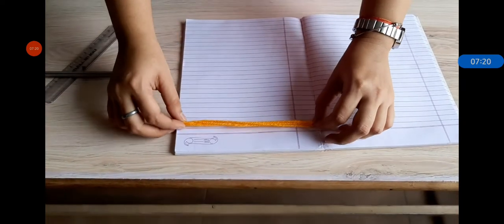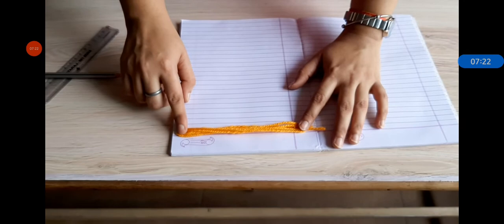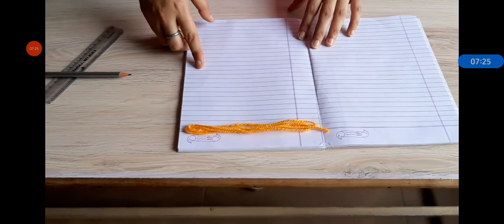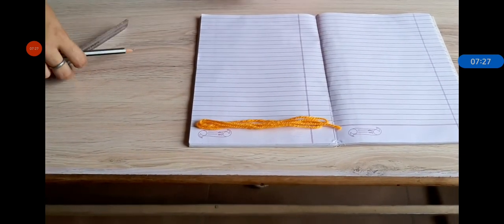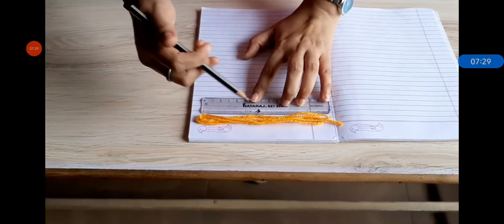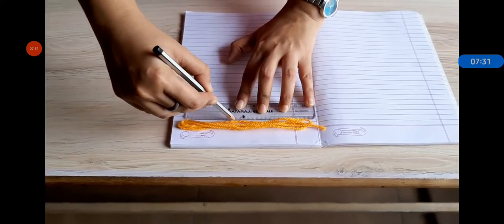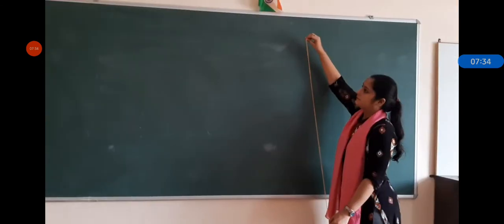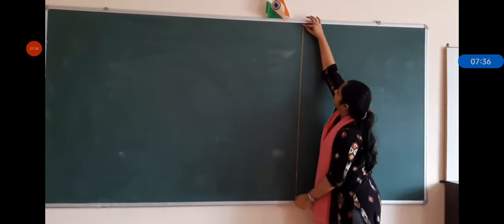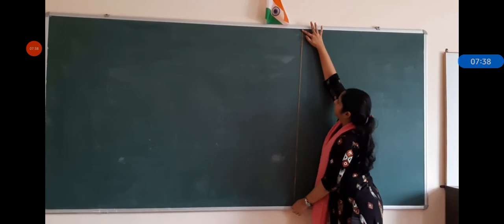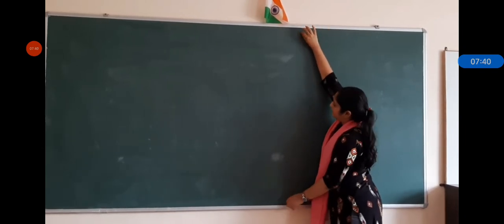Now keep this thread so that it can fit in the breadth of your notebook. Now draw a line. Pause, please. Now measure the length of this blackboard with the help of this thread, and fold this thread as many times as it can fit on your notebook. I think this much is not enough.